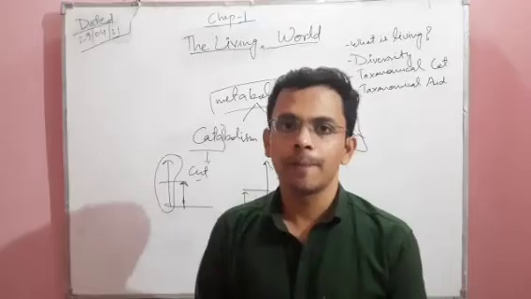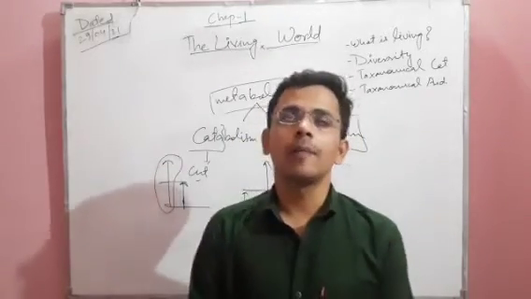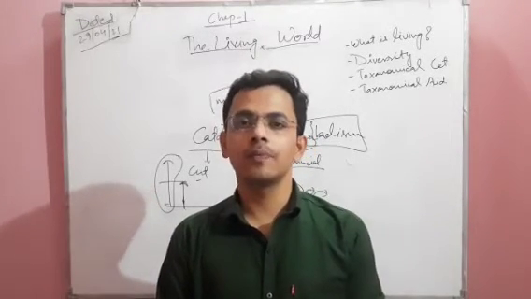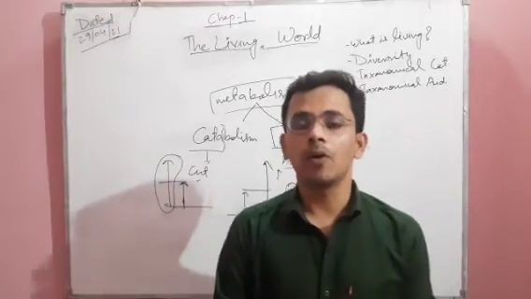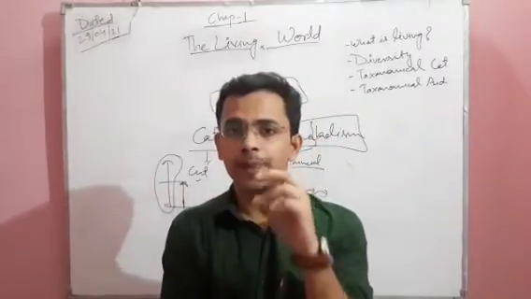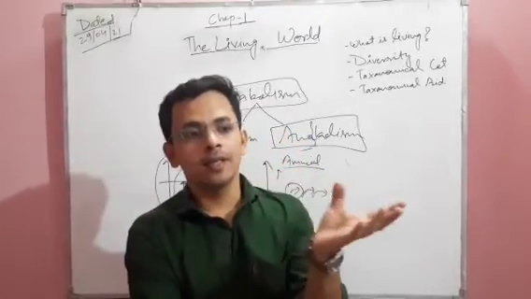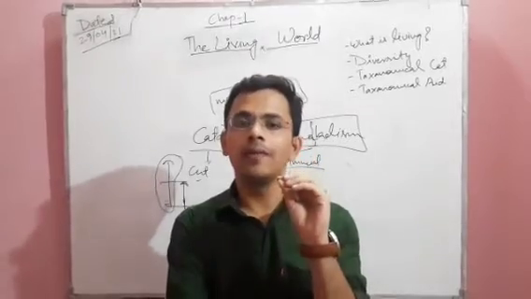Earth is a very wonderful place for living organisms, because Earth has all the required raw material and habitat for the growth and development of living organisms.